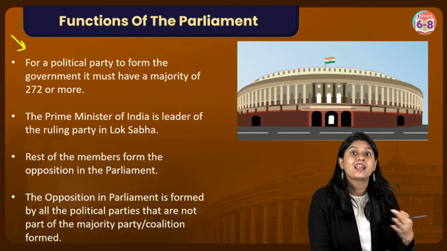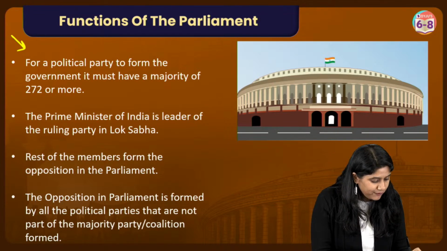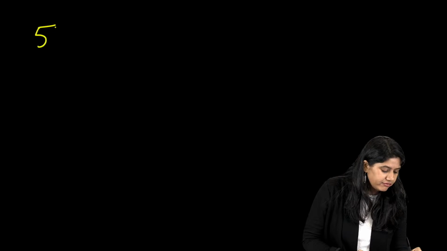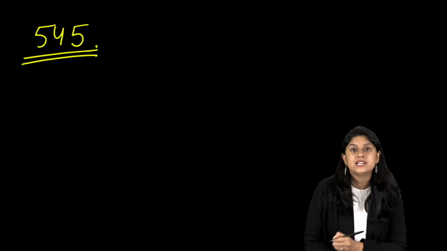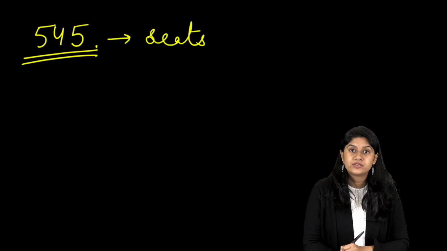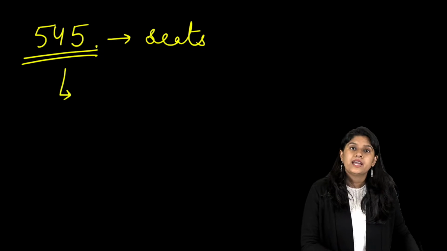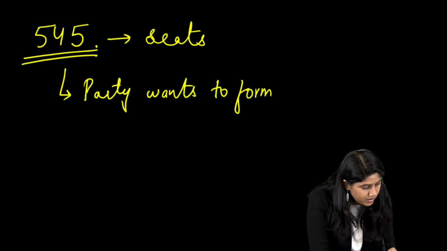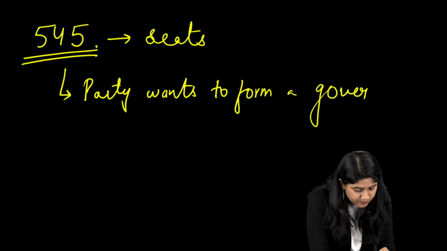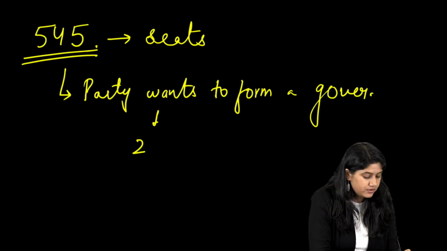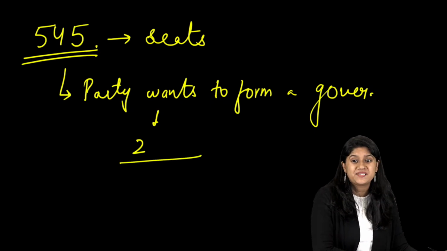Then everyone, let's understand this. What is the function of the parliament and how do we have the selection for it? So we know that for any of the political parties, how many seats do we have? We have a total of 545 seats, right? Out of this, if a party wants to form a government, they should have a certain number. Can you tell me what is the number? Those of you who have the textbook, 272 or 273?